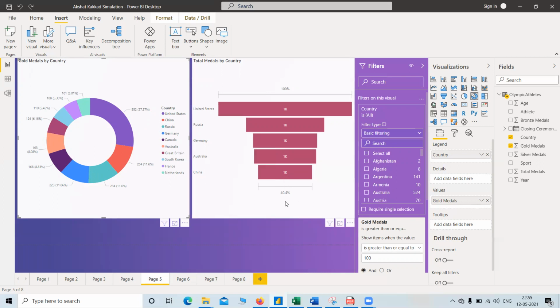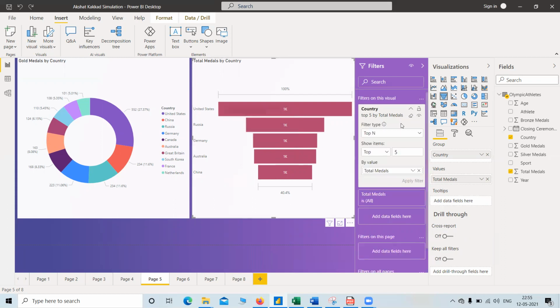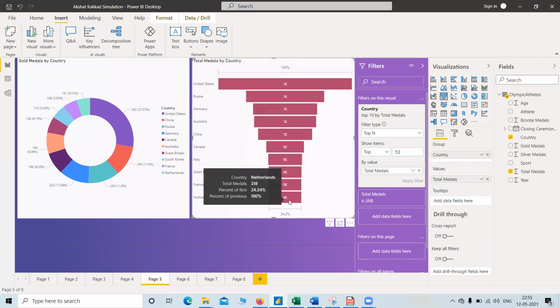Okay, this is again statistical data of a funnel type shape. So here the total medals are 530 from China, Australia 609, Germany 629, Russia 768, and United States 1312. I have divided it to the top 5. If you want the top 10, then we can just change its value from 5 to 10 and apply the filter. So we can get the 10 values, that is here.